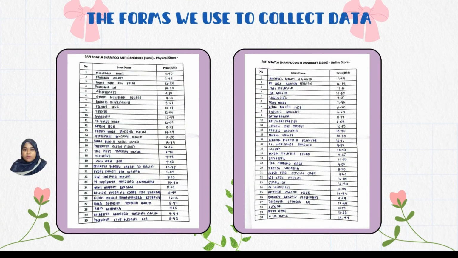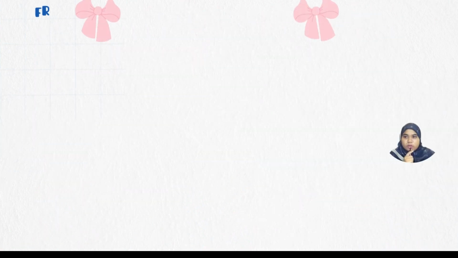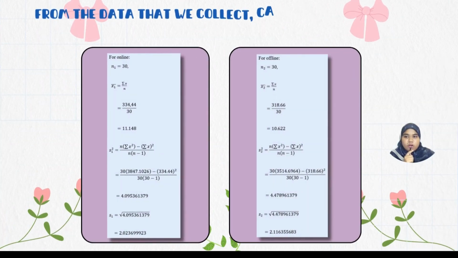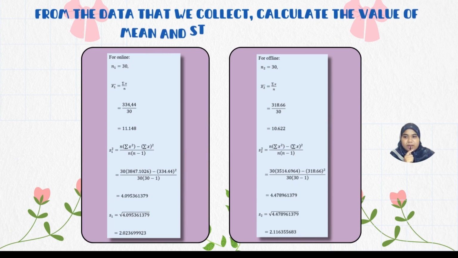So, here are the forms that we use to collect the data. Basically, there are two forms, one for physical stores and another one for online stores. From the data that we collect, we will calculate the value of mean and standard deviation for both online and offline stores. As I mentioned in the previous slide, the samples for online and offline are 30.